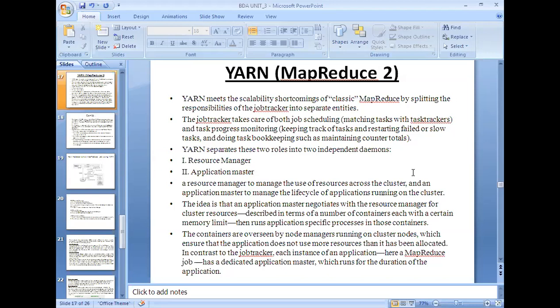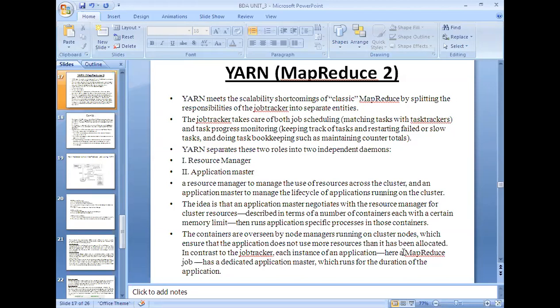In such a way, it restricts the application master to work with particular resources in order to complete the task. The containers are supervised by node managers running on cluster nodes, which ensure that the application does not use more resources than it has been allocated, as I told you.